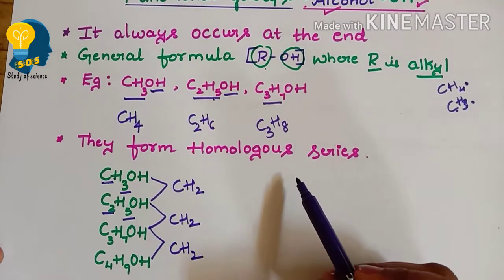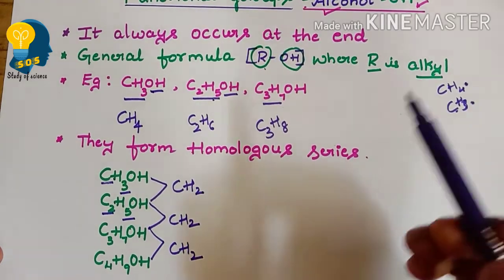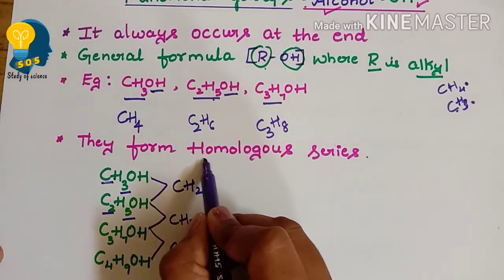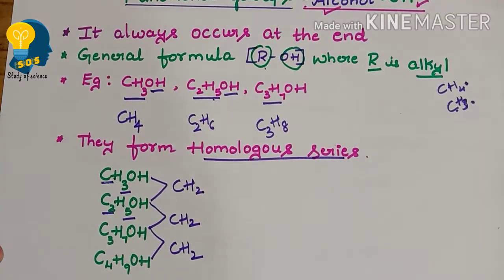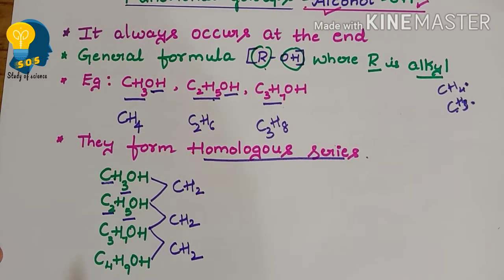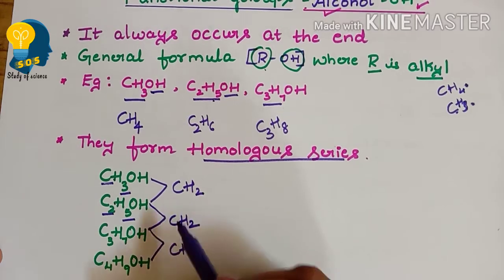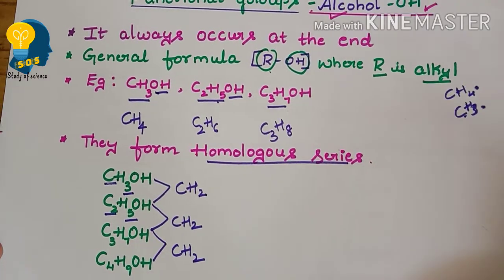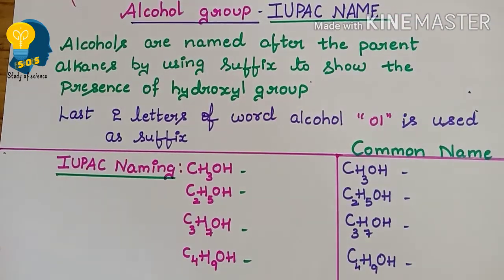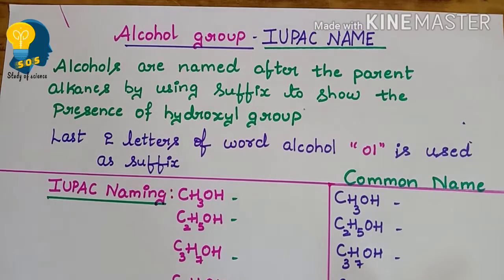So the alcohol group also forms a homologous series. Only when we write them in order can we identify that there is a difference of a CH2 group from one successive member to another. Now let us understand how to write the IUPAC name for this alcohol group.